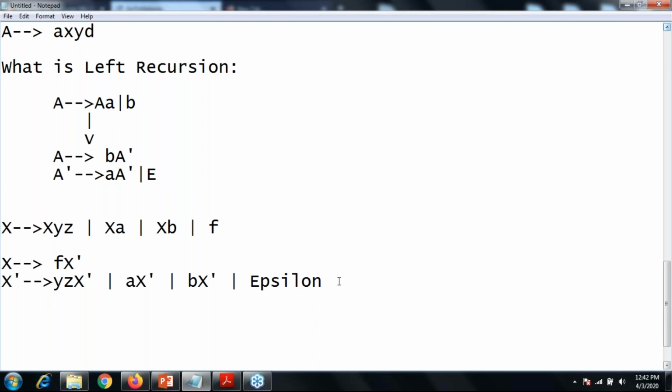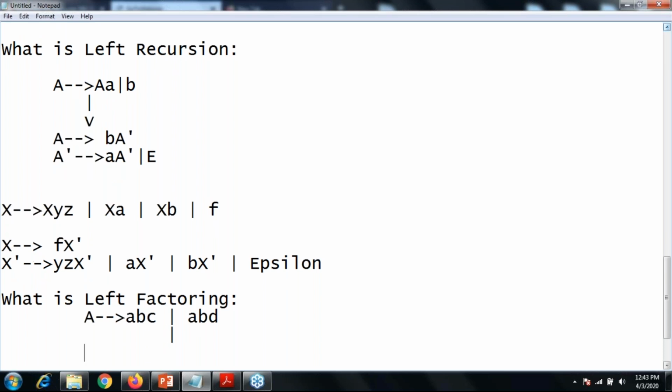Okay, so now second, one more concept after left recursion is left factoring. Now what is left factoring? A question which is something like A B C or A B D, right? This type of question is known as the method of left factoring.